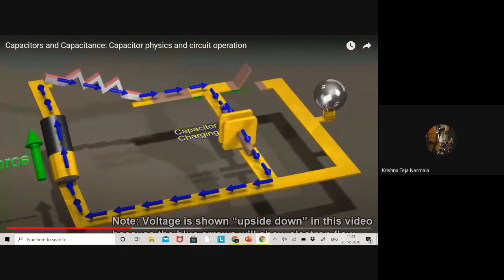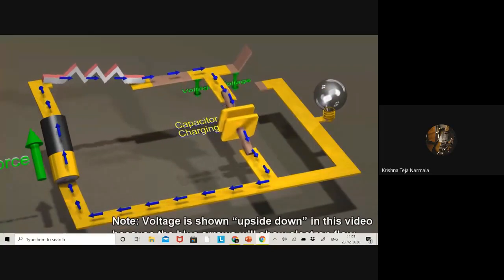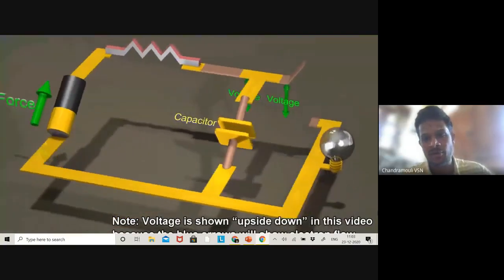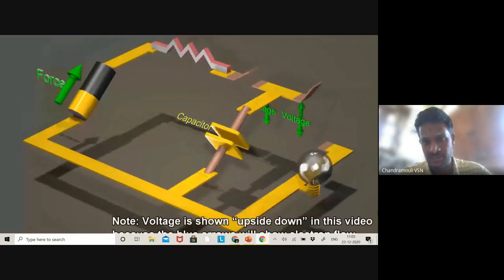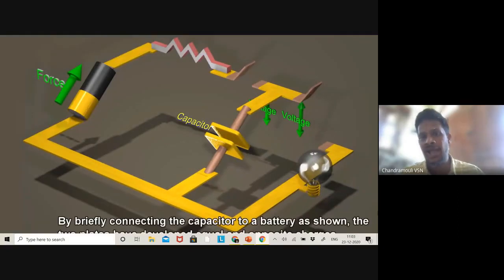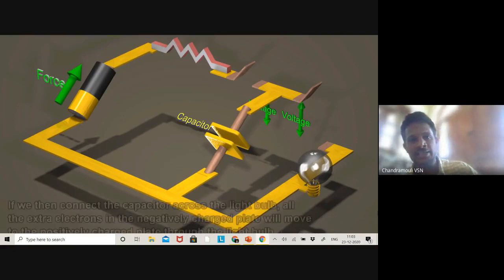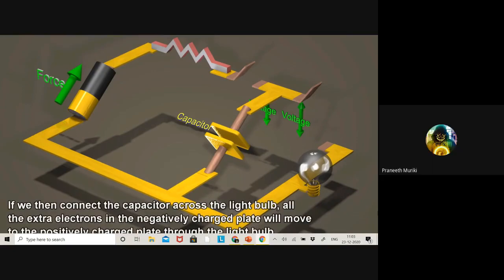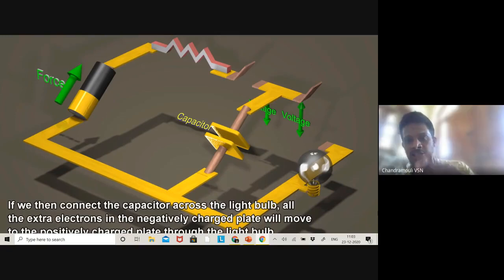Now one more, will they surely have equal area? See there, when voltage increases, the amount of charge stored also increases. So they can show that the capacitor is now charged when it is connected to the bulb, as shown in the figure. And see, the battery connection is disconnected. Am I right, children? Yes, sir. There is no battery connection. The battery connection is removed.